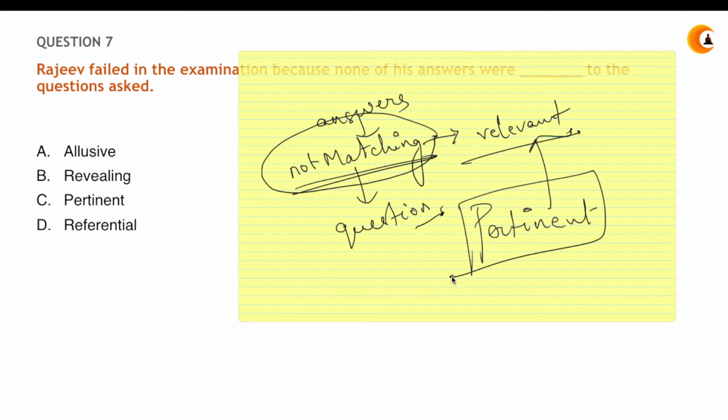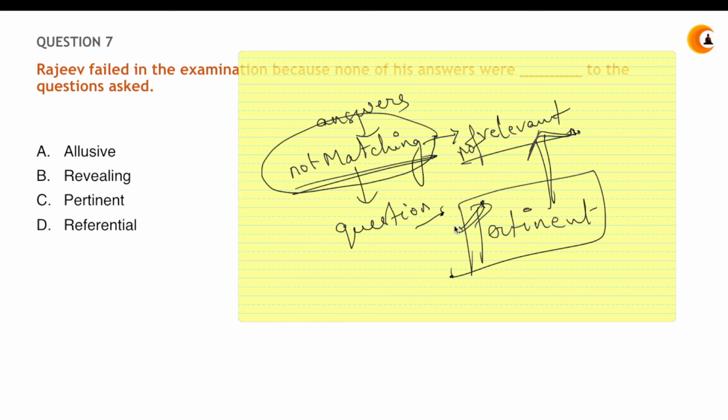Not completely, but somewhat. It is basically used in the form of culture, but pertinent actually means relevant. So, Rajiv failed in the exam because his answers were pertinent to the questions asked.